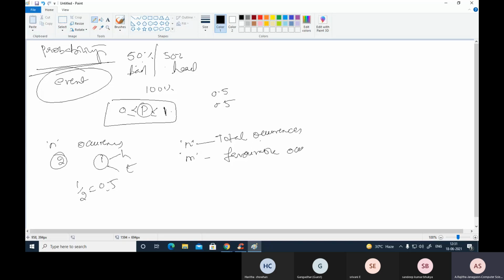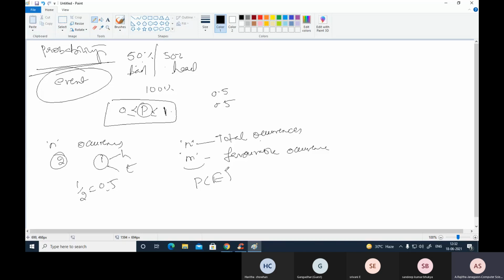So how do we get this? Selecting these m occurrences from the n occurrences is the event. Then the probability of event E is written like this.